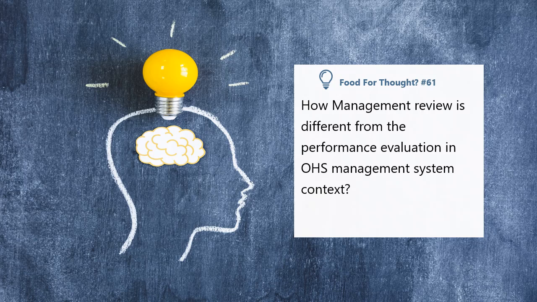Suppose measuring results show some data, but how to analyze if the performance is excellent, good, average, below average, or poor, and what are the reasons for the specific performance levels? The management review process is responsible for these steps and it will decide what can be done to improve the performance. Sometimes it requires a complete revamp of the OHS management system.